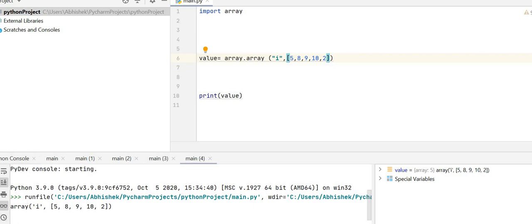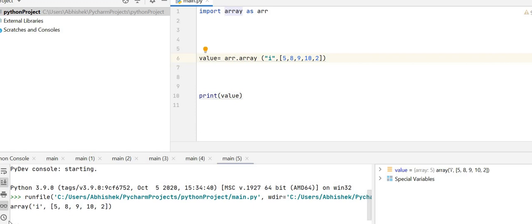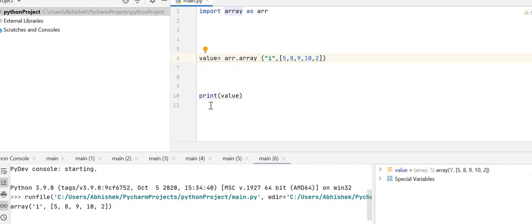But can we import array as arr? Yes, like this. Now I'm going to erase this and run. Oh, it worked.